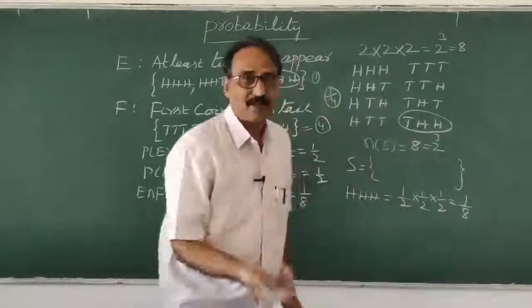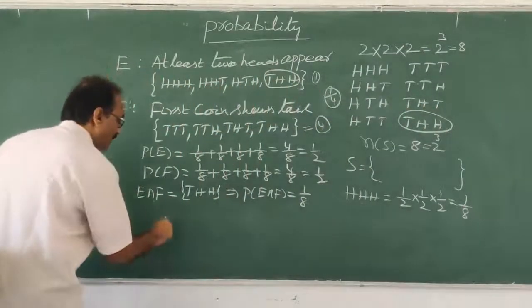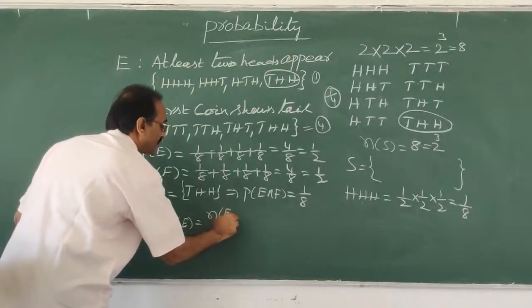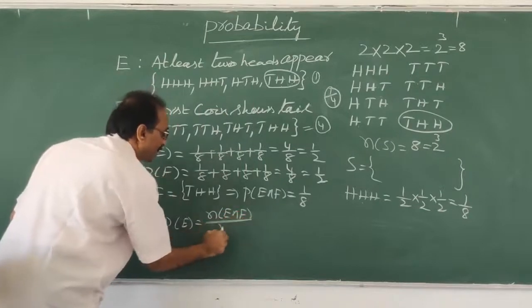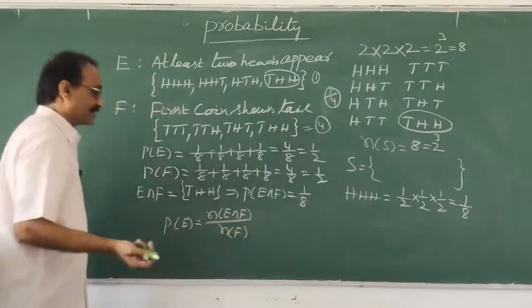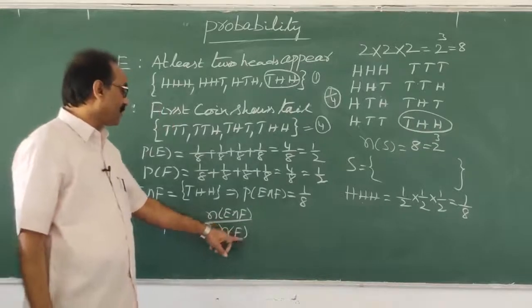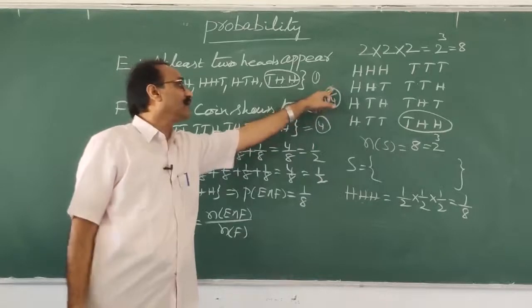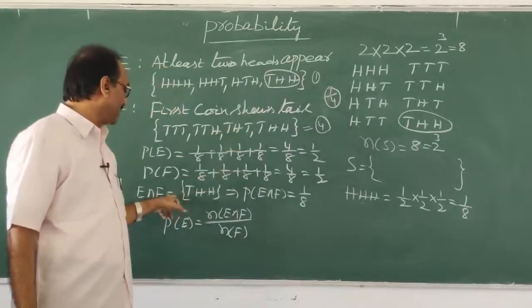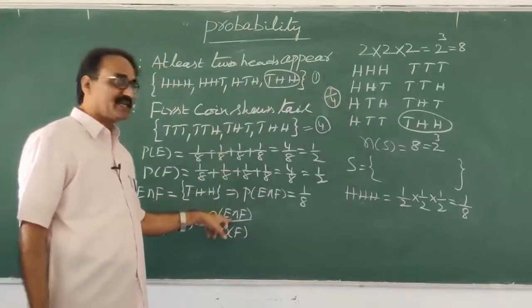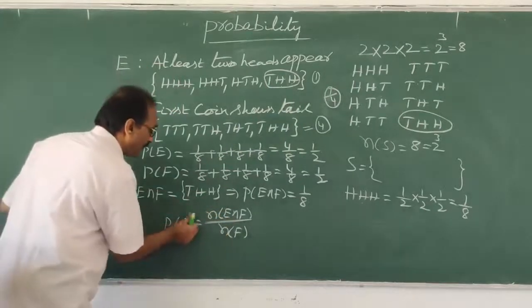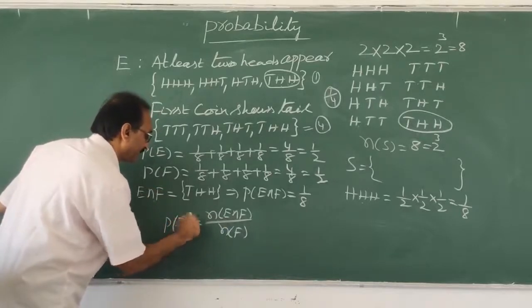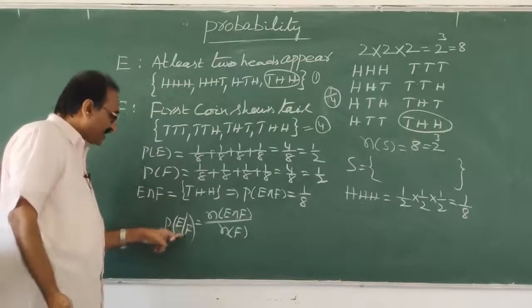Therefore, P of E given F is equal to N of E intersection F by N of F. The number of available sample points in F is 4, that is the denominator, and 1 is the common, E intersection F. So this is the probability of E given F.